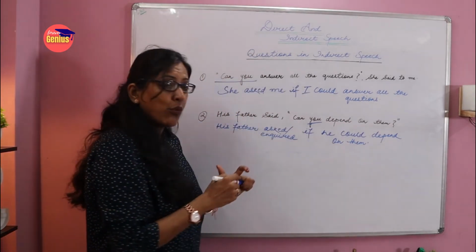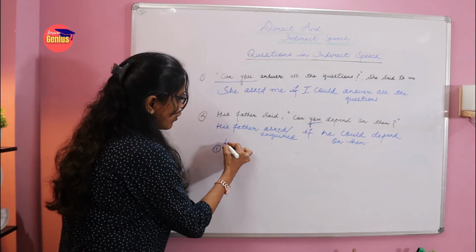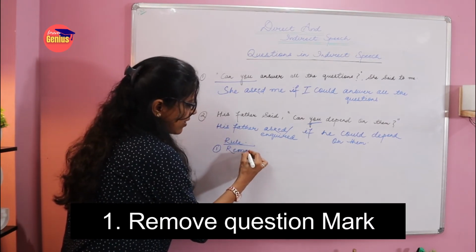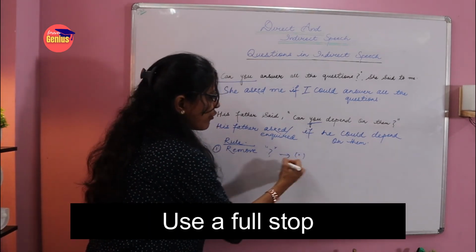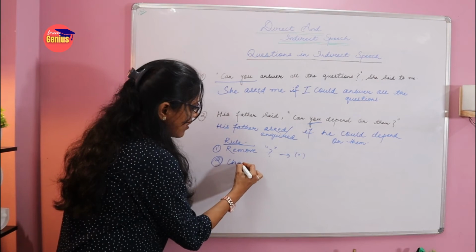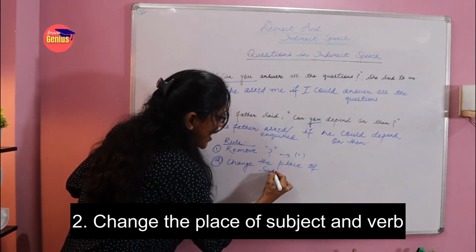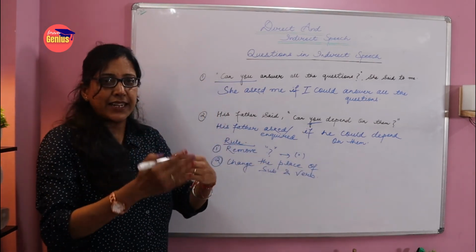So see, what are the three basic rules which we learned? First is the rule to change: remove the question mark and instead of that use a full stop. Then change of the place. Change the place of subject and verb. Interchange it.